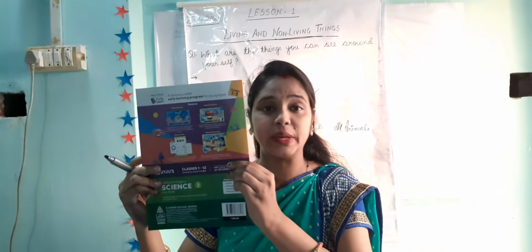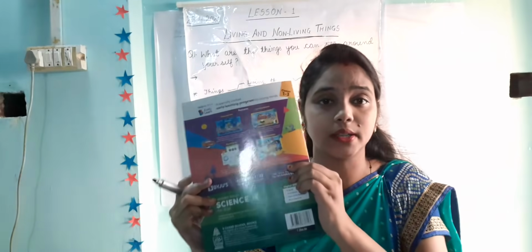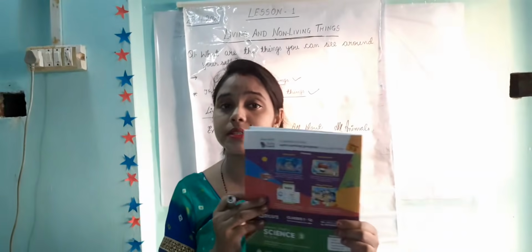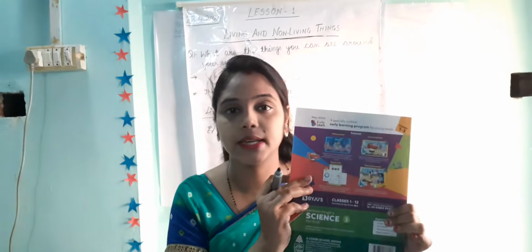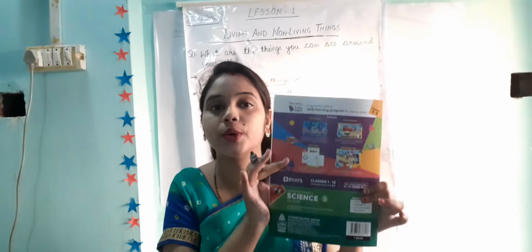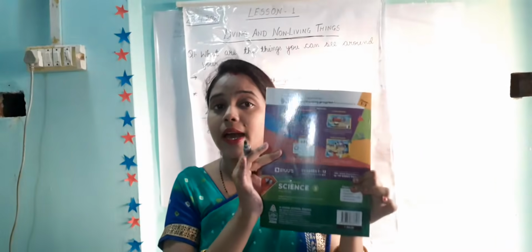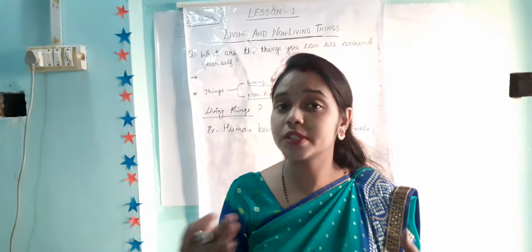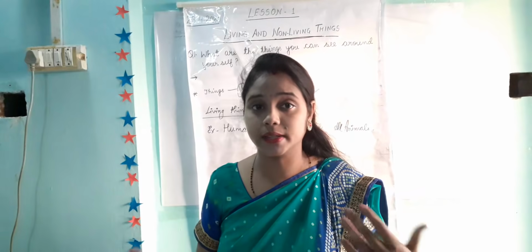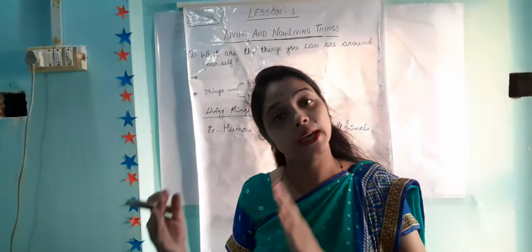Just take your books and copies. These books and copies are non-living things. This book is not eating anything, not growing, not breathing, and it is not reproducing also. Reproduce means to give rise to their young ones. That we will study later.